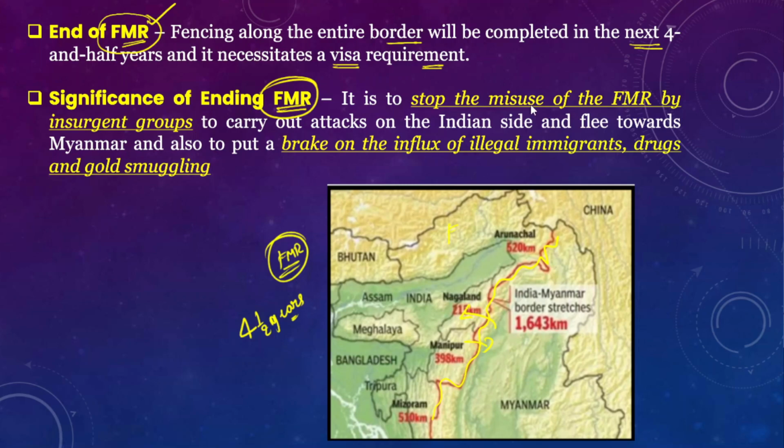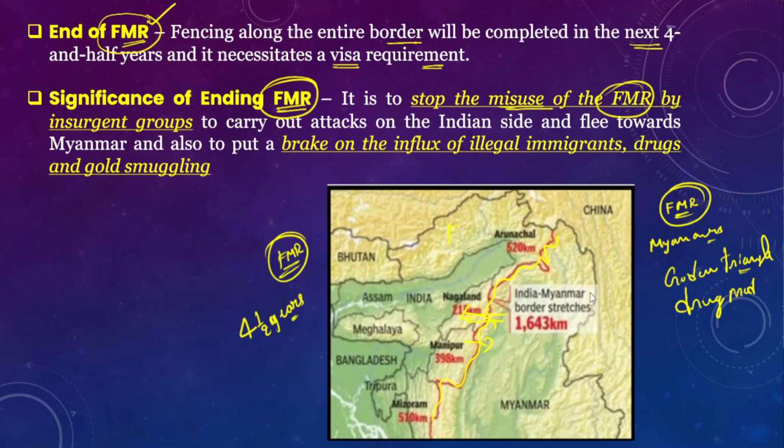Now, what is the significance of ending this free movement regime by the government of India? This is particularly to stop the misuse of the free movement regime. Myanmar is very close to the Golden Triangle, which is one of the largest drug producing regions. Therefore this free movement regime is very often used for trafficking drugs. So it is primarily to prevent misuse of the free movement regime, and even insurgent groups very often take shelter across the Indo-Myanmar border.